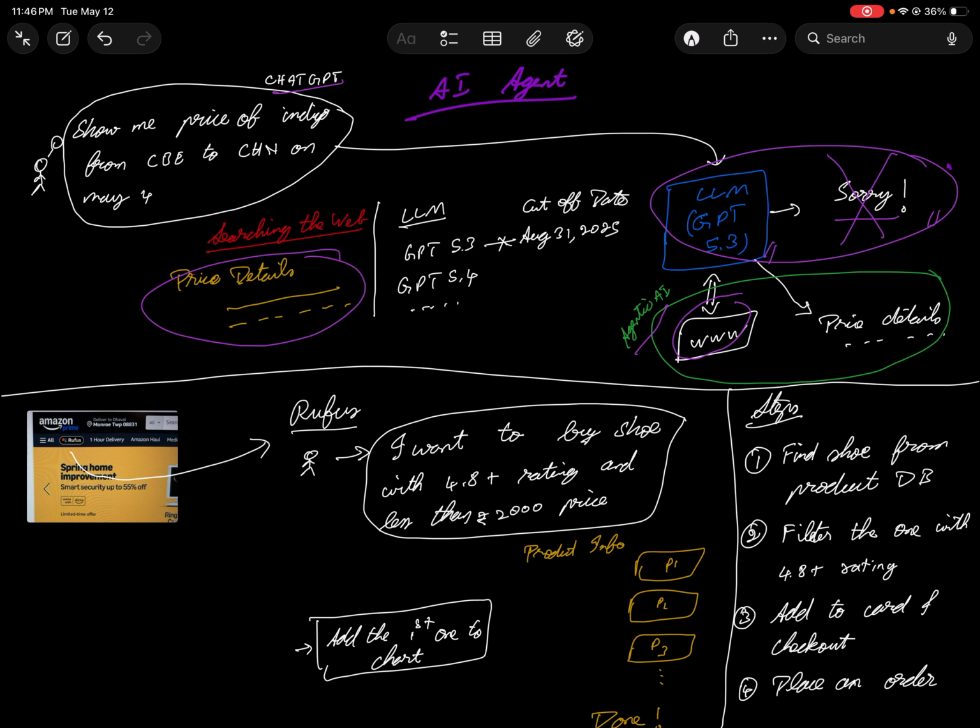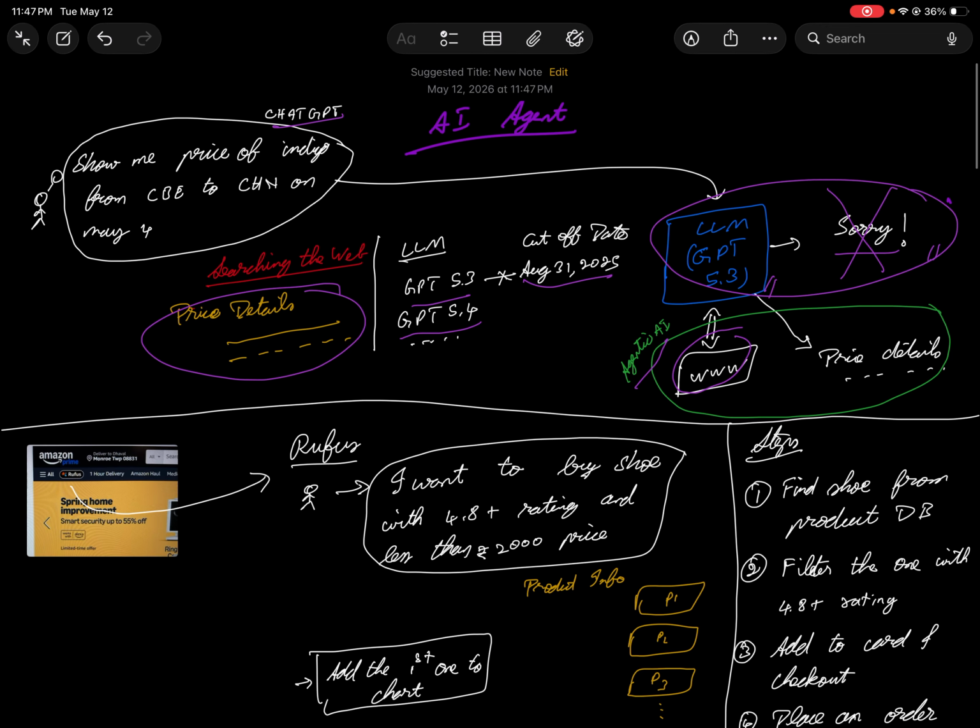And on the back end, you have a lot of LLM models like GPT 3.4, 5.4, and a lot more coming up. For every model, there is some cutoff date based on the training data. Obviously there should be a training date and a cutoff date, because that's how they evaluate a model, and a lot of things happen behind it. But if you want to have something beyond it, that's how you have agentic AI. You can connect with the web by using an API call and get all those details. So this is on a high level how things work, what the issue was with pure LLM models, and how it is being rectified, and that's where agentic AI comes in.